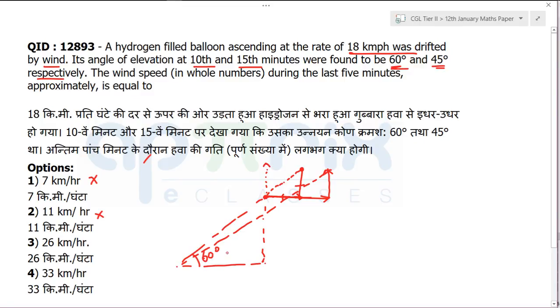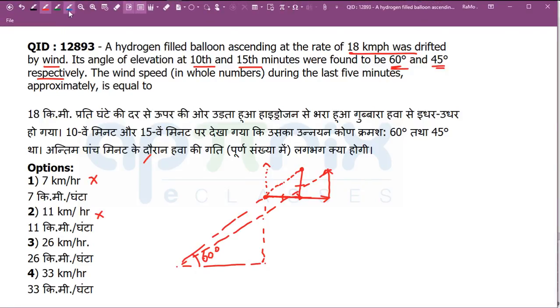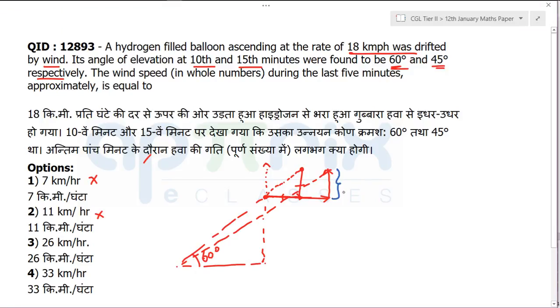You can reject two options. Happy or not? They gave you 4, I made it 50-50, right? You are just having two options now. So if you have two options, now you can have more peace. The chances of getting it wrong are only 50% and getting it right is 50%, even if you just do guesswork in the paper. You rejected two options even in such a tough looking question, which is actually not. Alright. Now one thing I know, what I know is that this vertical distance covered is due to the balloon going up, right?